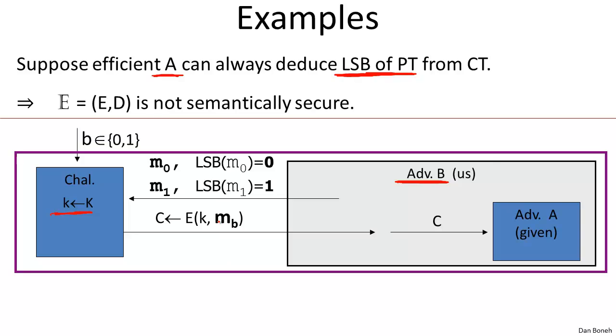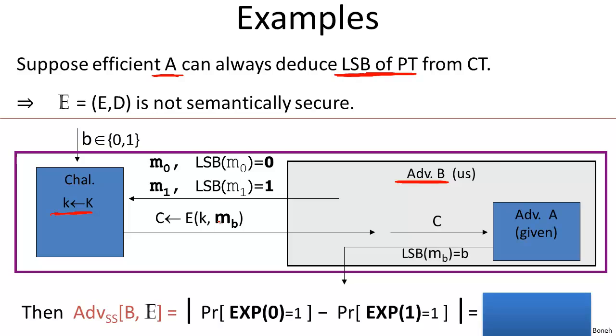Okay, to adversary A. Now, what's the property of adversary A? Given the ciphertext, adversary A can tell us what the least significant bit of the plaintext is. In other words, the adversary is going to output the least significant bit of M0 or M1. But lo and behold, that's basically the bit b. And then we're just going to output that as our guess. So let's call this thing b prime.